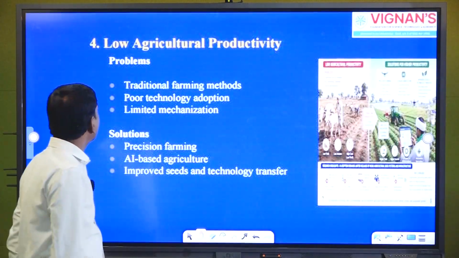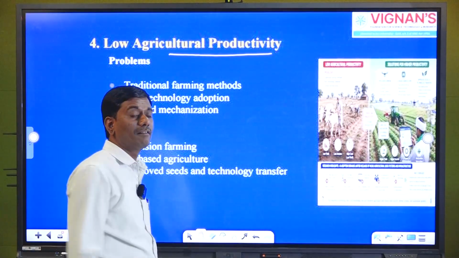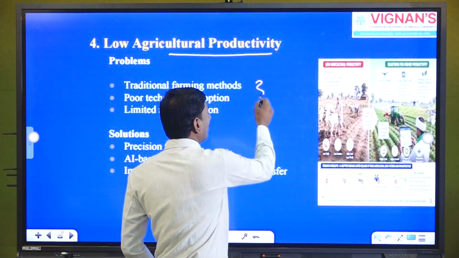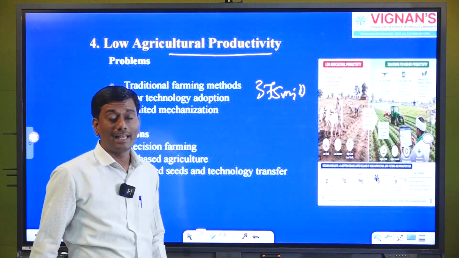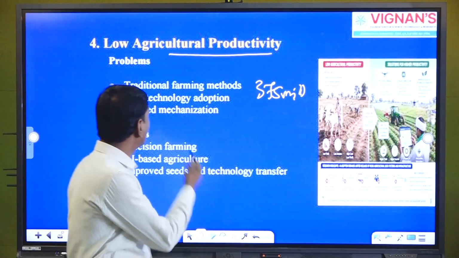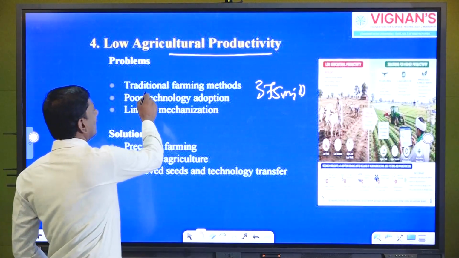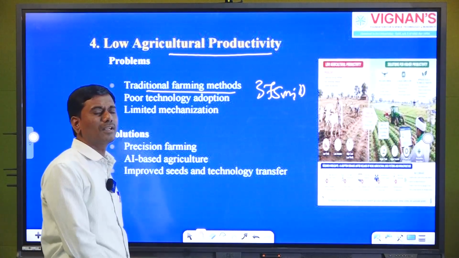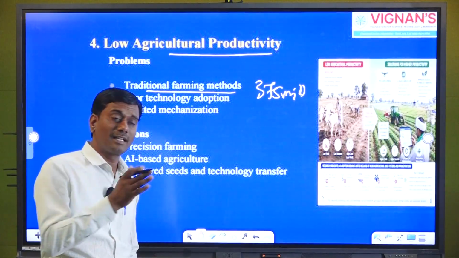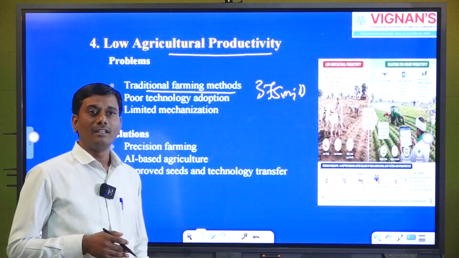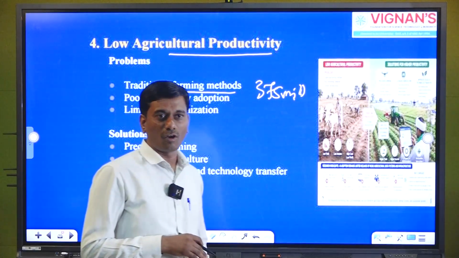Okay, so next is low agriculture productivity. Despite the 375 million ton production on one side, on the other side we are lagging behind in sustainability. We can see some problems related to low agriculture productivity, such as traditional farming methods. It is one of the important ones: farmers are still in the mode of old, traditional practices. So we have to convince them and change the mindset of the farmers.